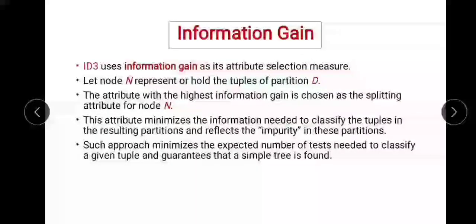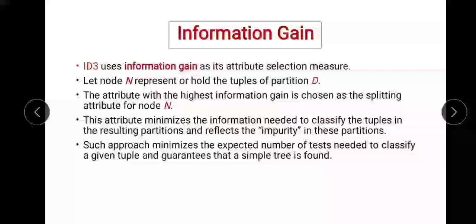Now we will see information gain as one of the attribute selection criteria, and where it is used. ID3 uses information gain as its attribute selection measure. Suppose we consider node n, which holds the tuples of partition D. The attribute with the highest information gain will be chosen as the splitting attribute for node n.